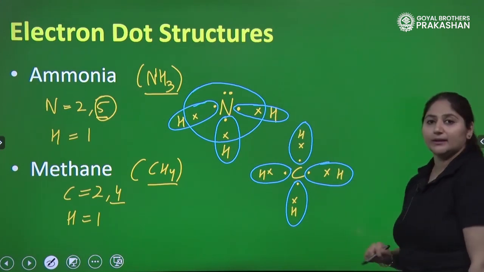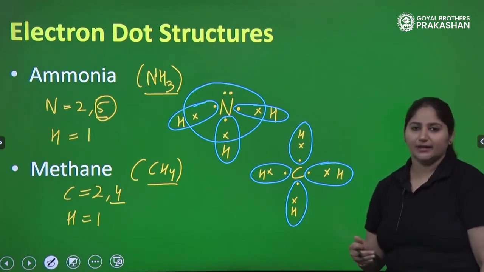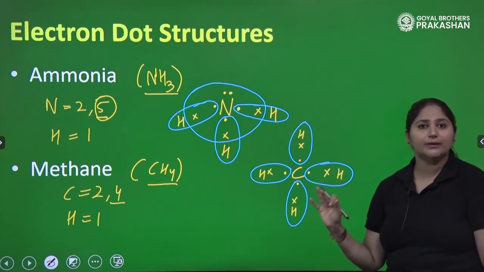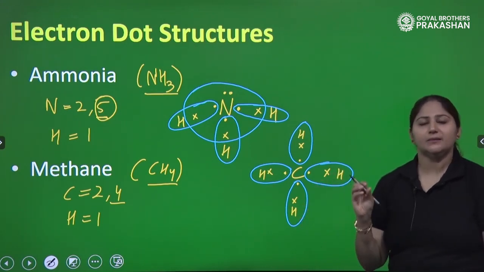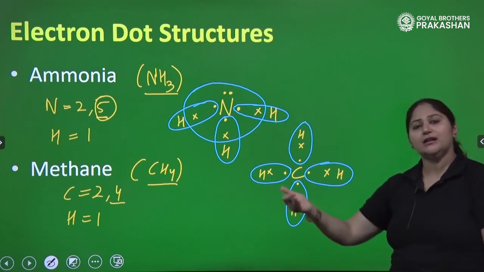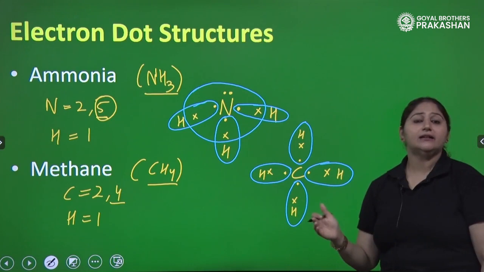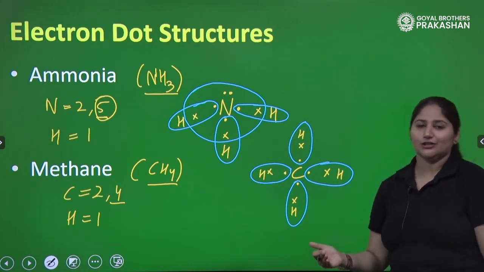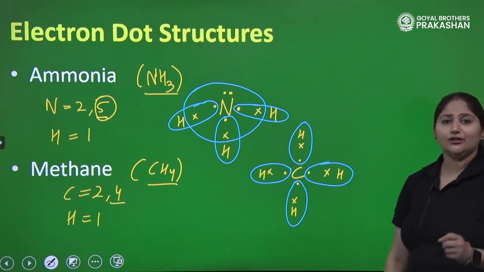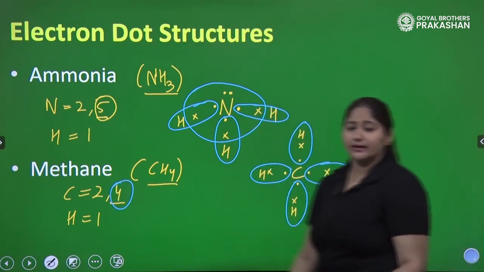Now, what about carbon? Carbon has to complete the octet, not the duplet, right? I am sure that you are already aware what is duplet and octet. Duplet means completing the 2 electrons, as we know that in the first shell we need only 2 electrons, and completing the octet means that there must be 8 electrons in the last shell. So, what about carbon? Carbon needs 8 electrons. It has already 4 electrons here. It needs 4 more. Let's see.